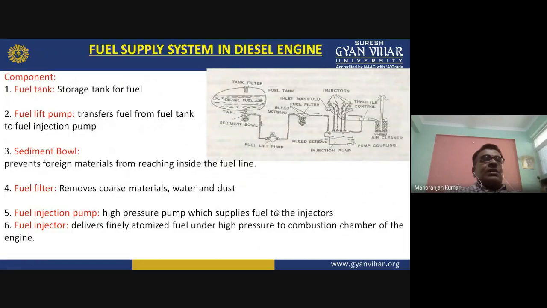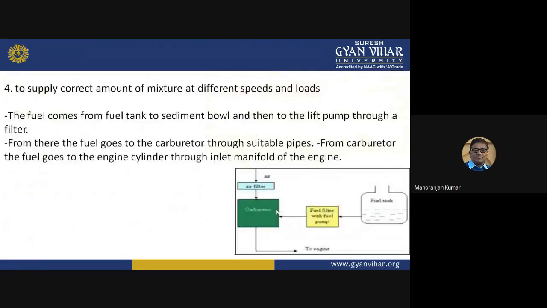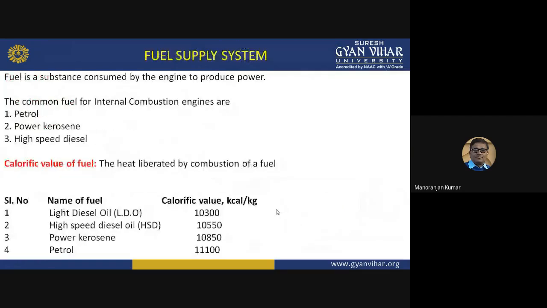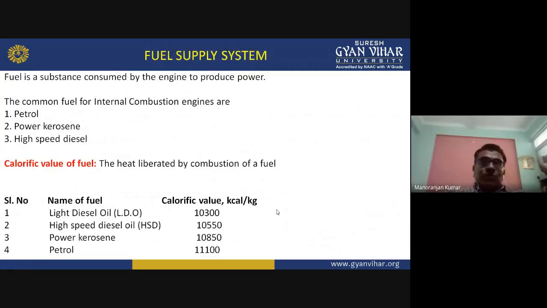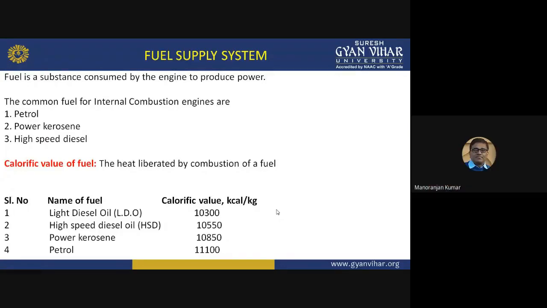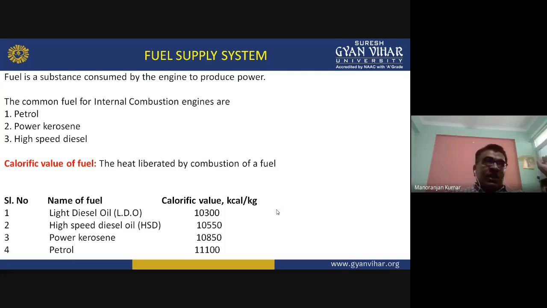So here let us summarize all these things. We have seen the definition of fuel, what we mean by fuel, and what the different types of fuel available are. Also we have seen the meaning of the calorific value of the fuel, and we have seen the calorific value of some fuels, like diesel, kerosene, and petrol. Also we have seen that out of these fuels, petrol has the highest calorific value.